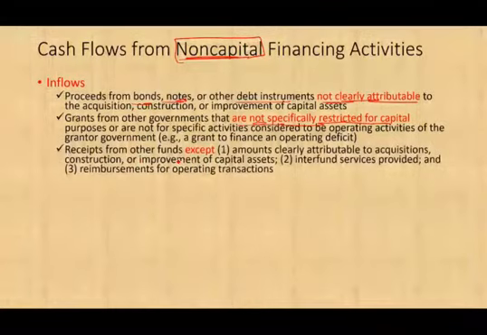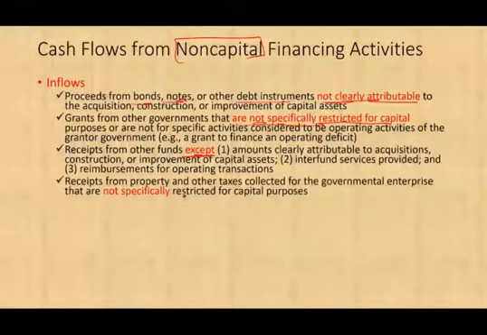Receipts from other funds: if you receive money from other funds, except, notice except, amounts clearly attributable to the acquisition, construction, or improvement of capital asset. Because if they are, then they become capital financing activities. Now we're dealing with non-capital financing activities. And receipts from property and other taxes collected from the governmental enterprise that are not specifically restricted for capital purposes. Again, those receipts from property and other taxes, they are not specifically restricted.